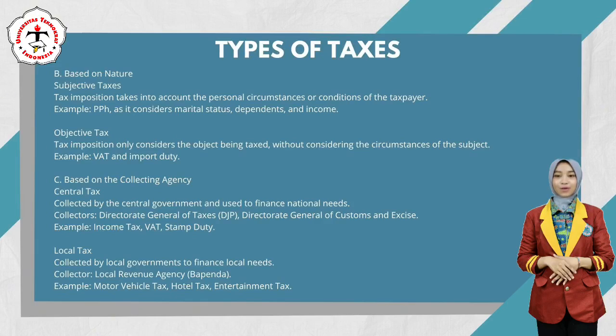C. Based on the collecting agency. Central tax. Collected by the central government and used to finance national needs. Collectors: Directorate General of Taxes, DJP, and Directorate General of Customs and Excise. Example: income tax, VAT, stamp duty. Local tax. Collected by local governments to finance local needs. Collector: Local Revenue Agency, Bapenda. Example: motor vehicle tax, hotel tax, entertainment tax.